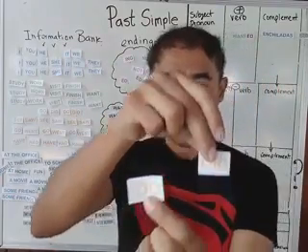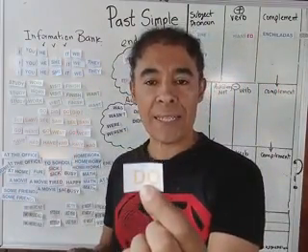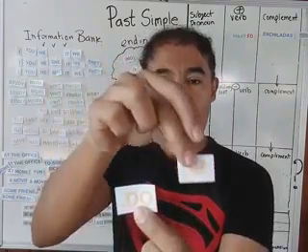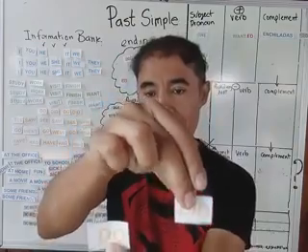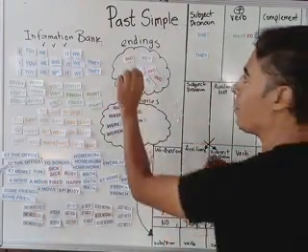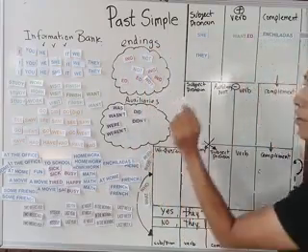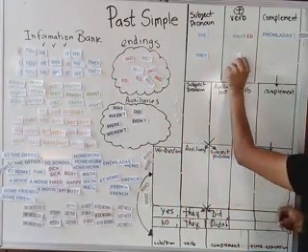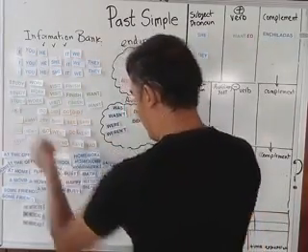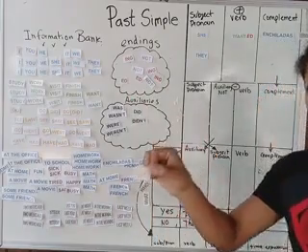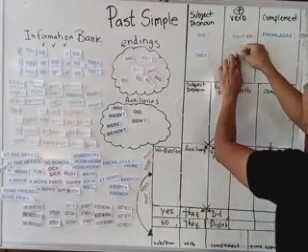Remember, do is hacer, and the past of do is did. So we are talking about the past. Are we gonna use this? No, it's not correct. Yes, exactly. We will use did.